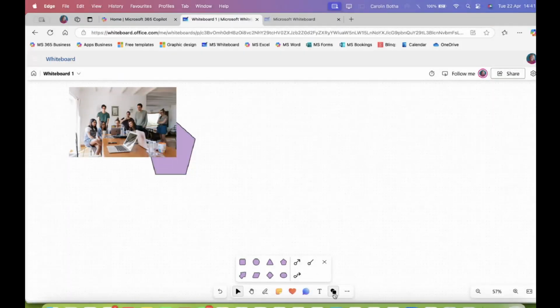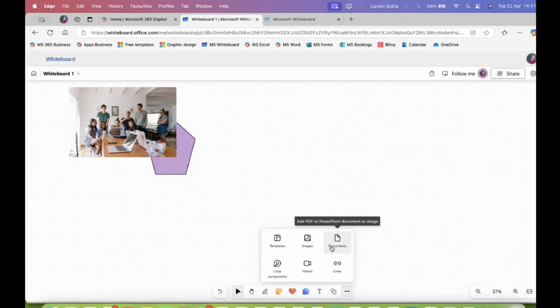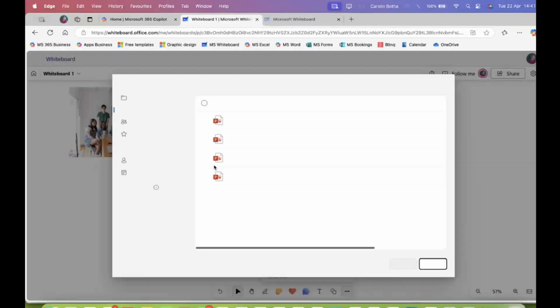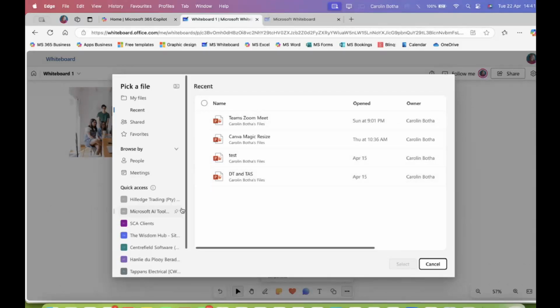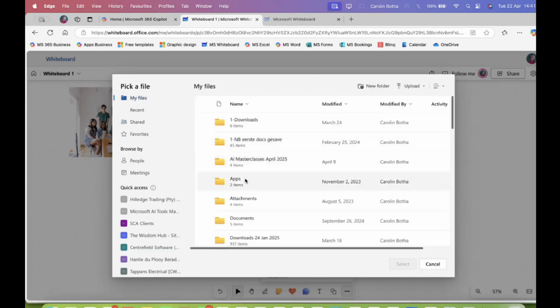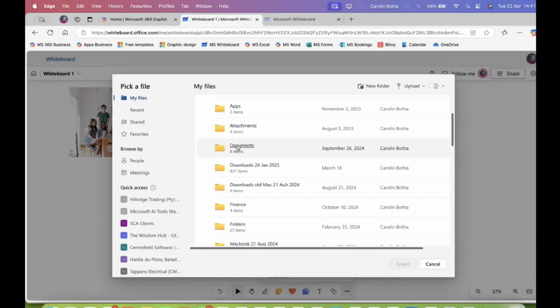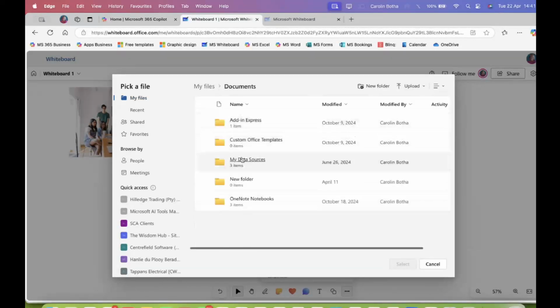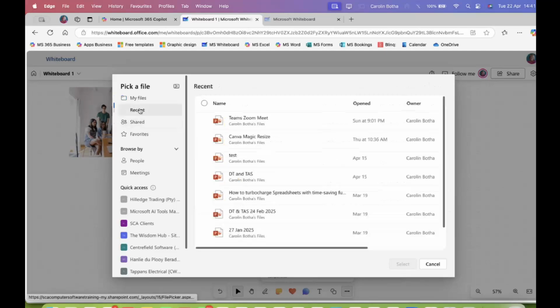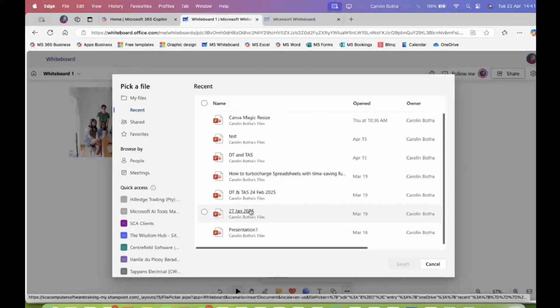Cool. So what we have, we can add images as many as we like because, guys, we have a huge, huge whiteboard. With the pen, I can move it around as shown. Then something amazing, I think, documents. So you can add existing documents. So let's go for my files and let's just go for documents. And okay, we won't find something there. So let's just use this one. This is a PowerPoint document.